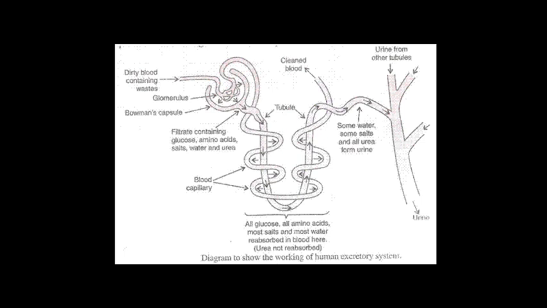From the ureter, urine passes into the urinary bladder, and urine is stored in the bladder for some time and ultimately passes out of the body through the urethra. Human urine contains water, some salt and nitrogenous substances, most of which is urea, and we also call this uric acid. So this is about the excretory system in amoeba, earthworm and human being.